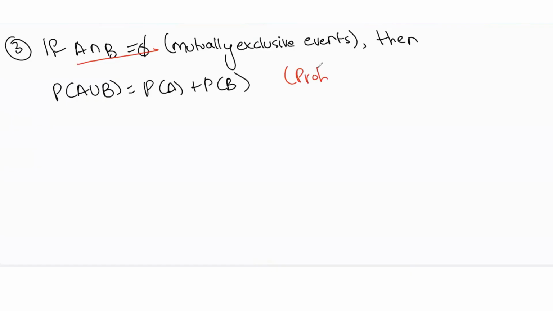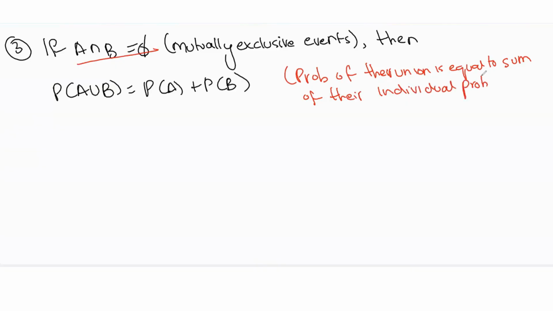Then the probability of their union is equal to the sum of their individual probabilities.